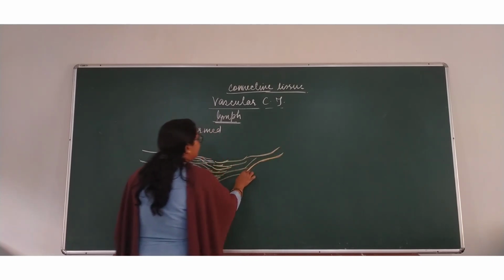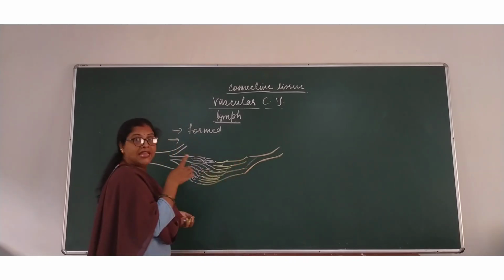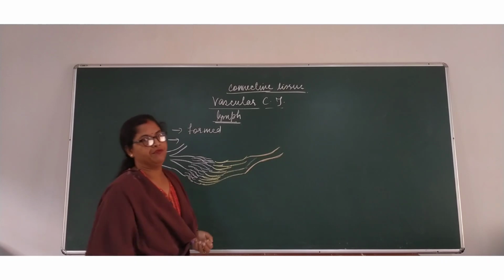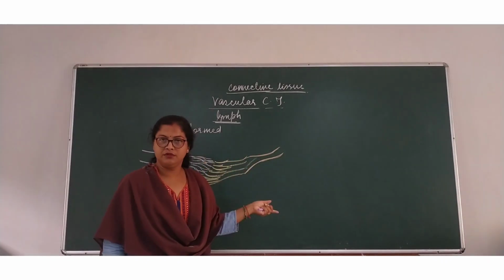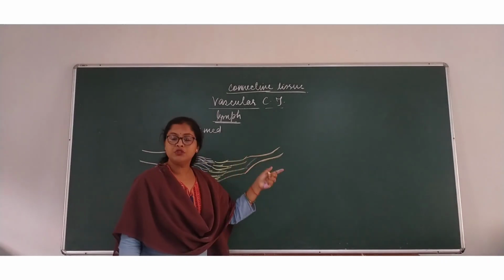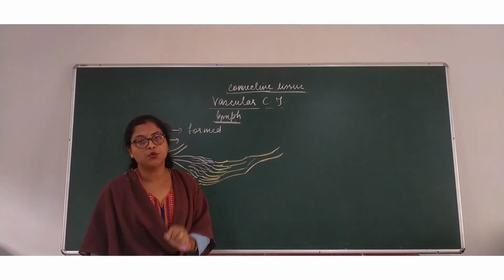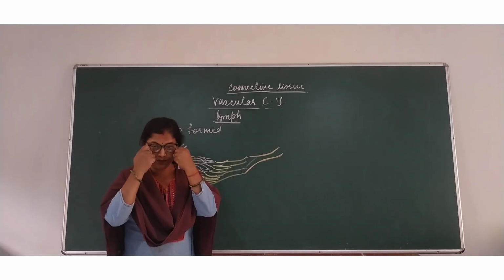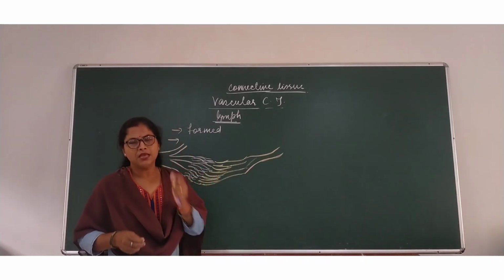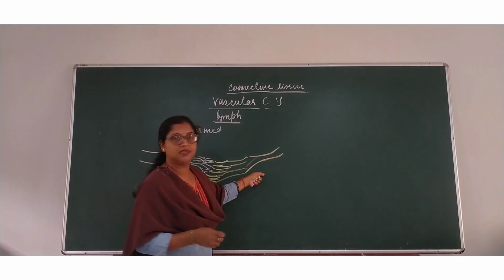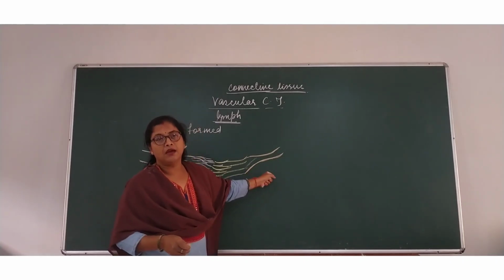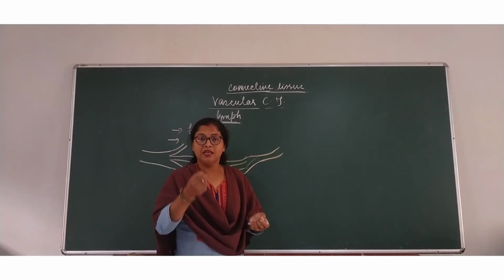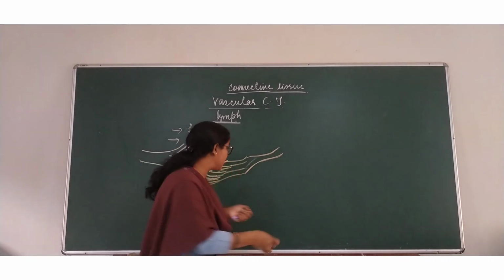Then it goes to the main circulatory system for another function. At the same time, in the middle, some of the blood gets filtered here, some plasma gets filtered, and then this fluid plasma accumulates.